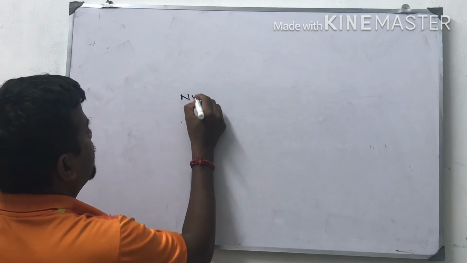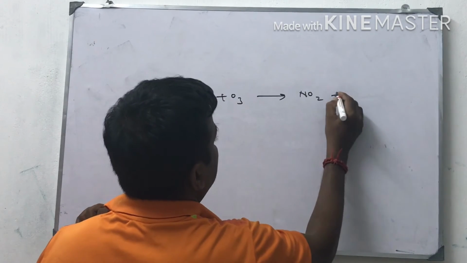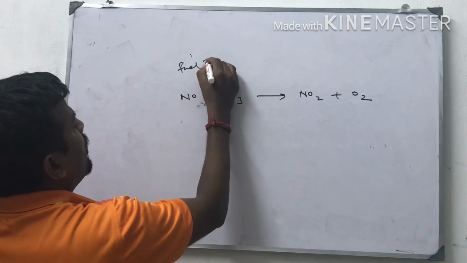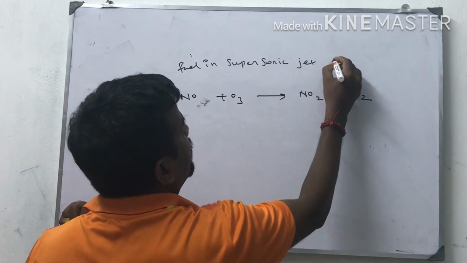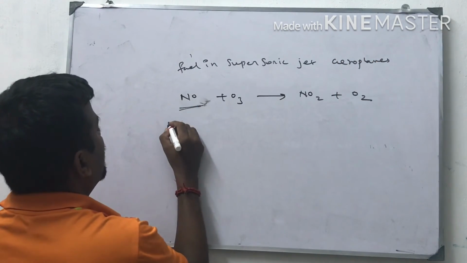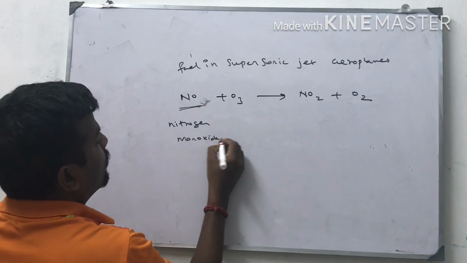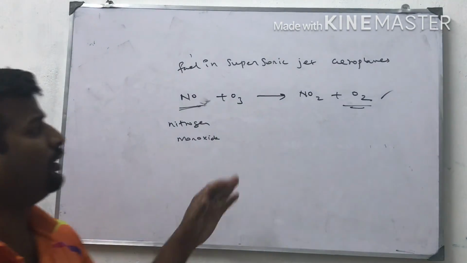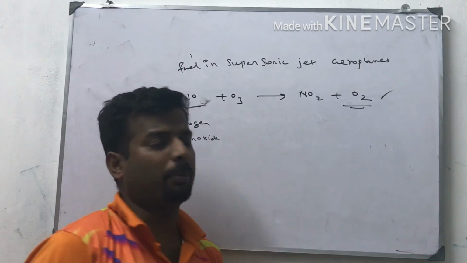See, NO plus O3 gives NO2 plus O2. This is from the fuel in supersonic jet aeroplanes, which releases nitrogen monoxide, which will react with O3 and make the ozone layer thinner. So this is another reason for ozone layer depletion.